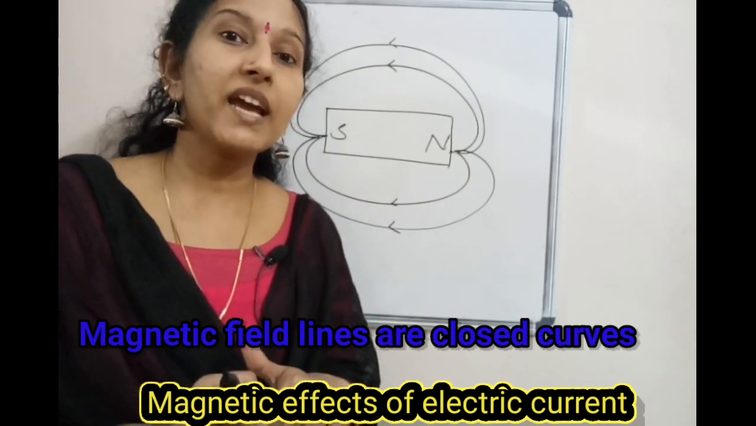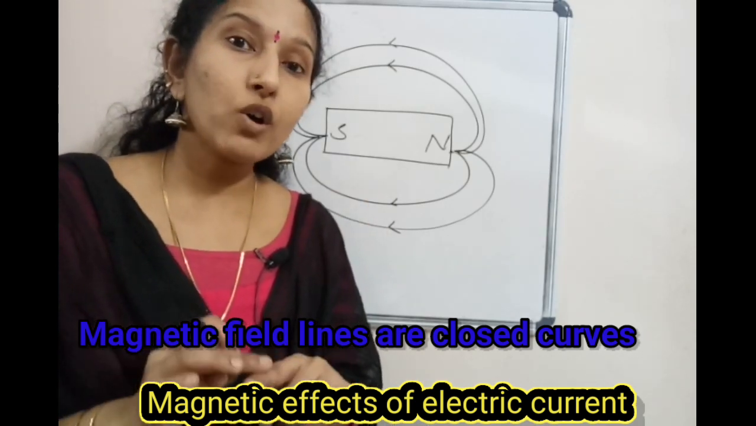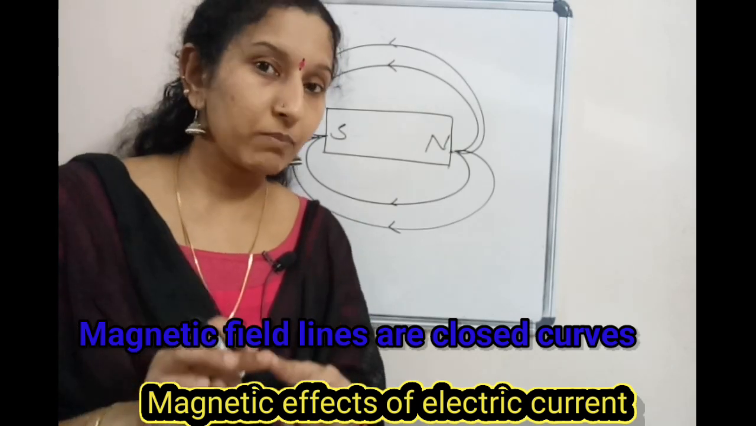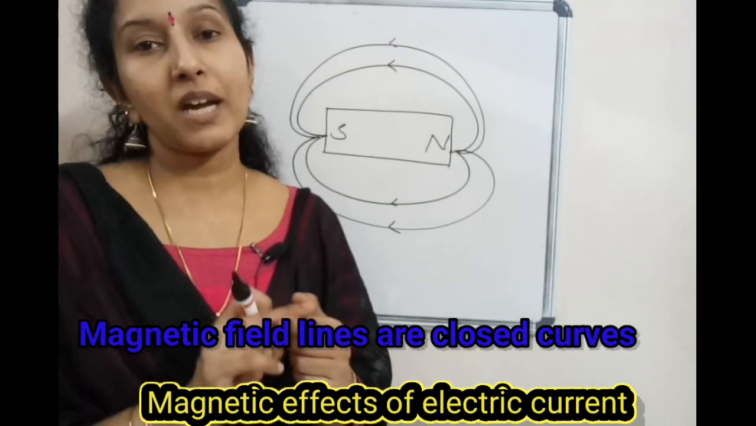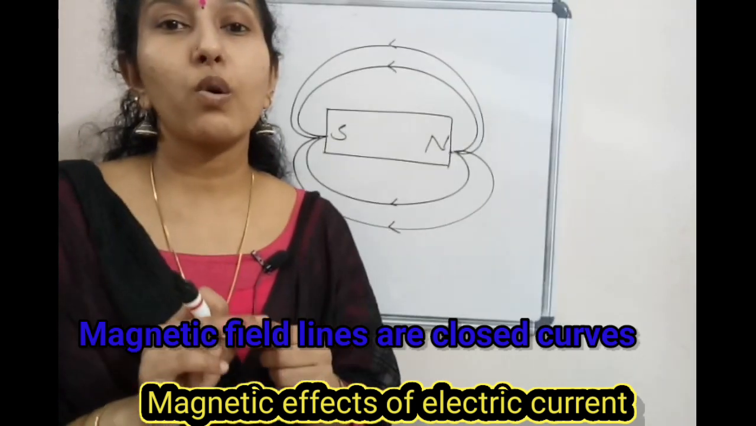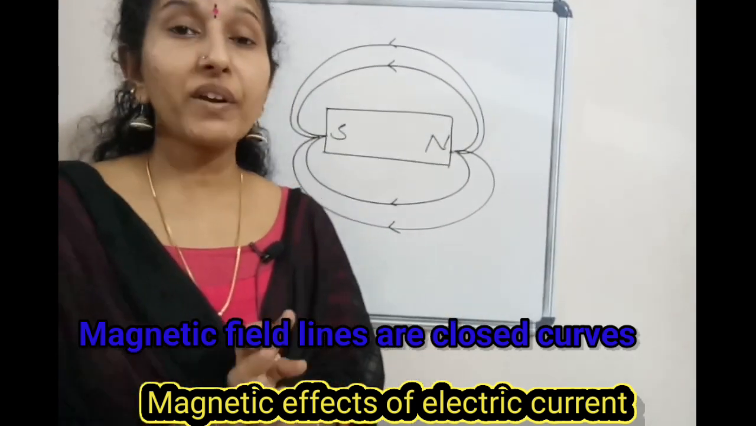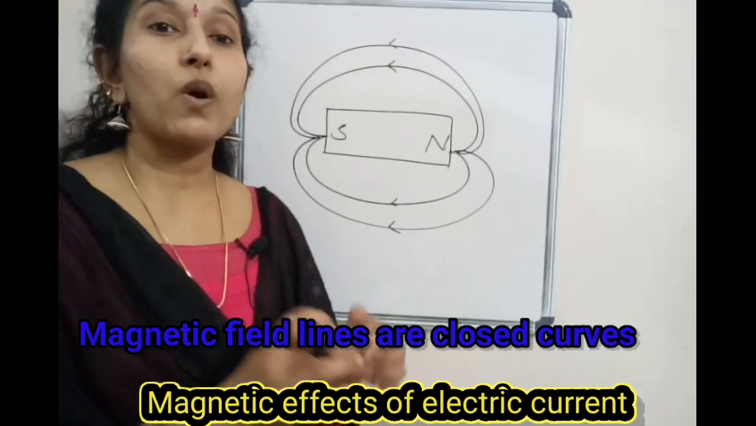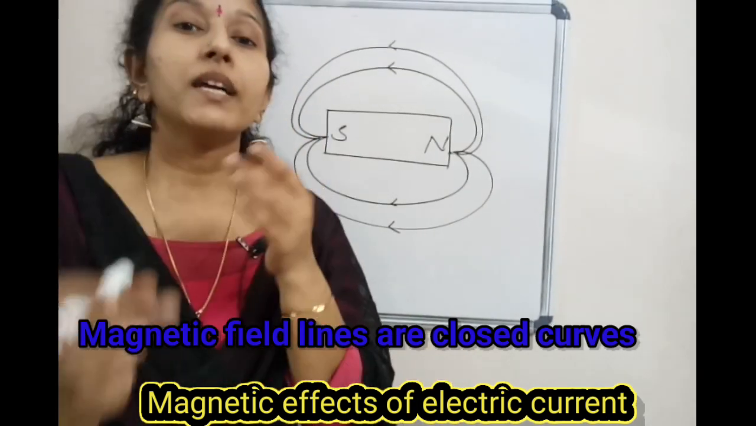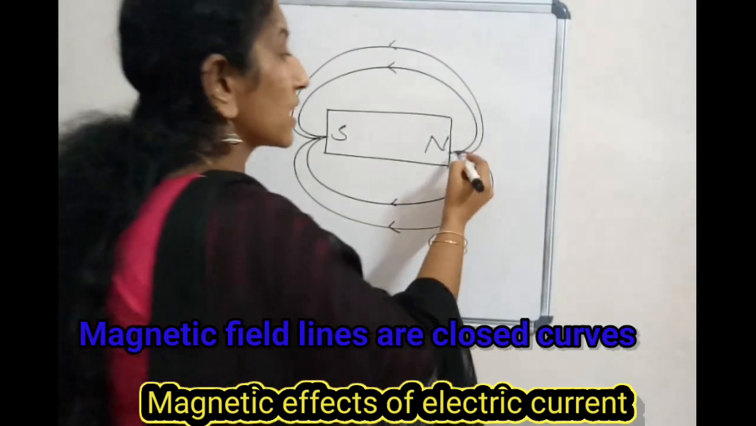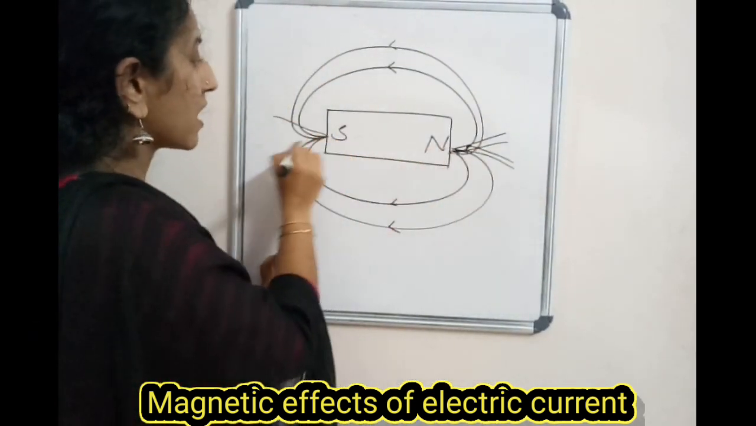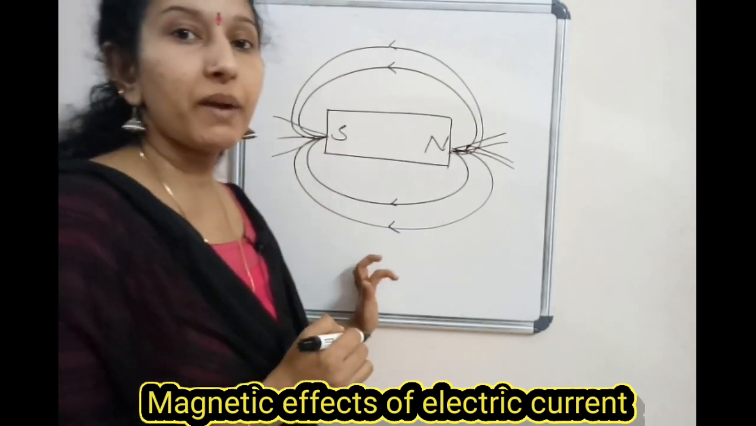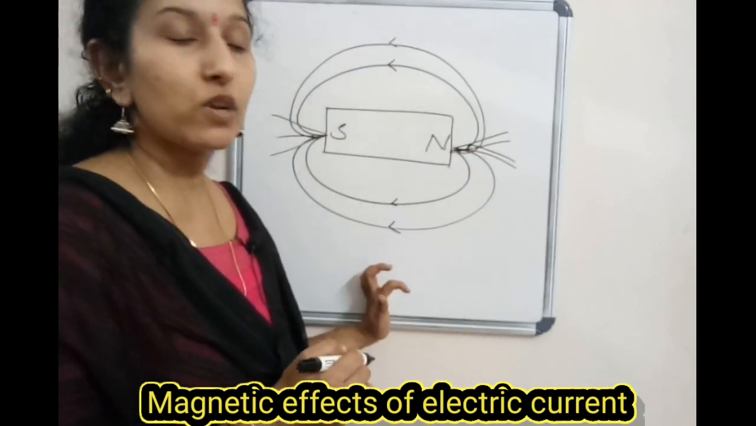Why are the magnetic field lines closed curves? Because they emerge from the north pole, merge at the south, and inside it is south to north. That's why they are closed curves. Okay, and the next one we already discussed: the magnetic field lines are crowded at the poles. Why are the magnetic field lines crowded at the poles?